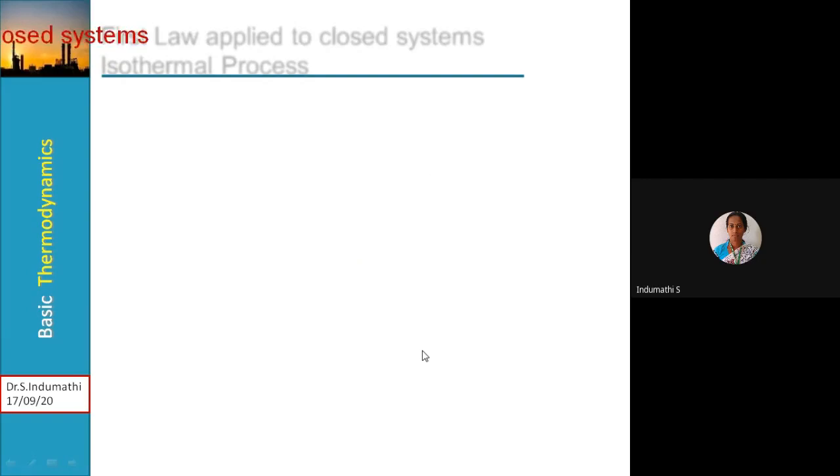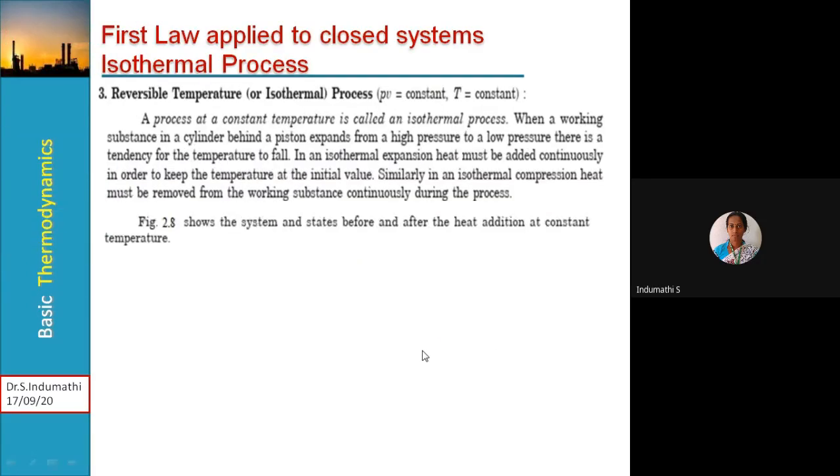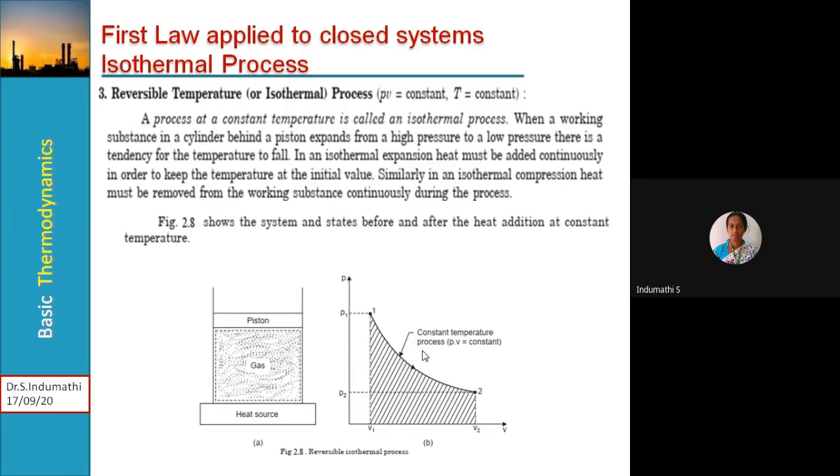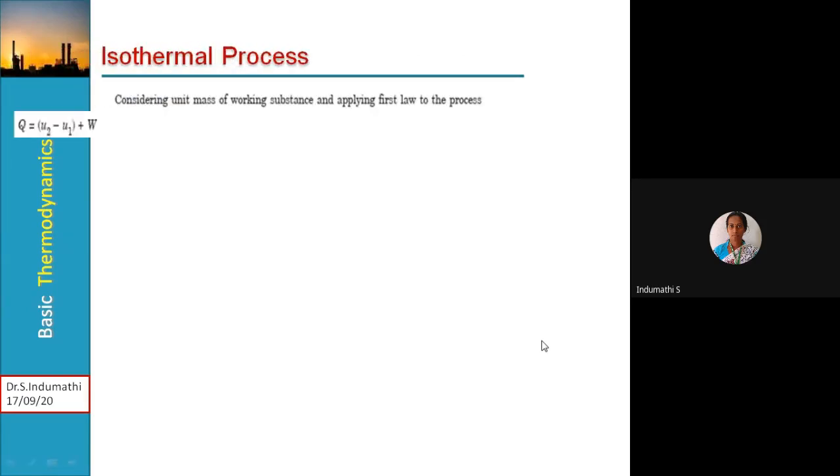Okay, so here in case of an isothermal process, how do you represent it on the PV diagram? See here, which is in a curved fashion. Okay, the governing law is PV is equal to constant. Then here we will just observe what is the work interaction and the heat interaction. Consider the unit mass of working substance, then apply the first law to the process.